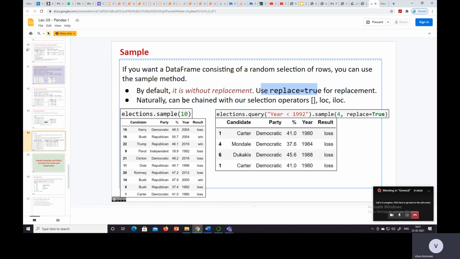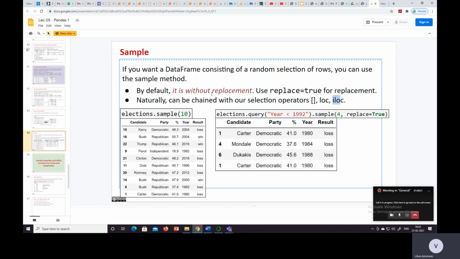Naturally it can be chained with our selection operators like square bracket, loc, iloc. We initially use square bracket, loc, iloc, and then we can use the sample method. Okay, so elections.sample(10), by default it is without replacement.